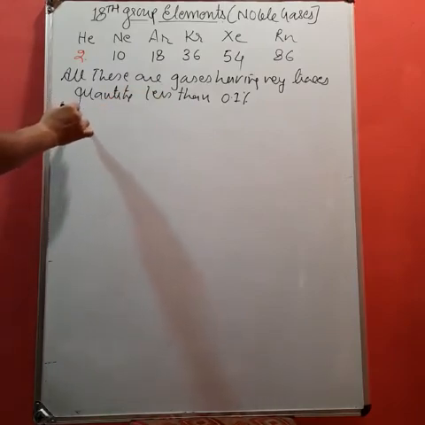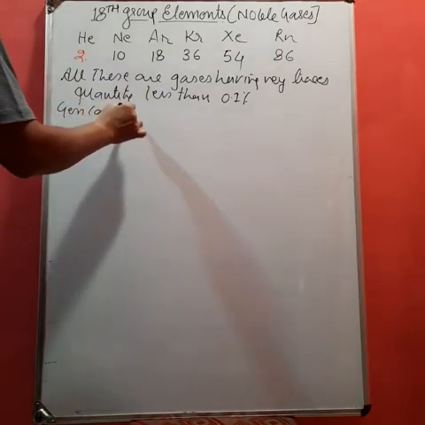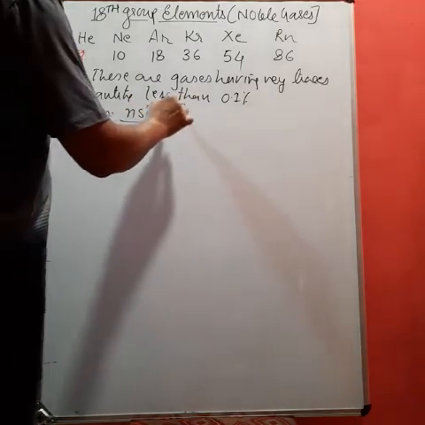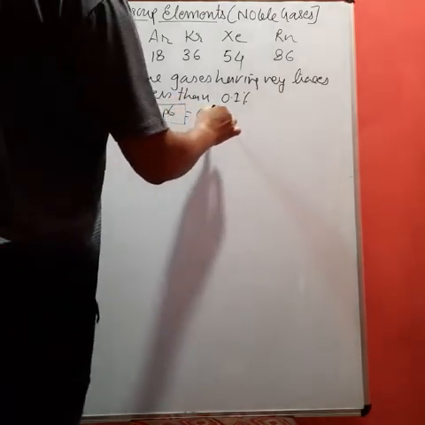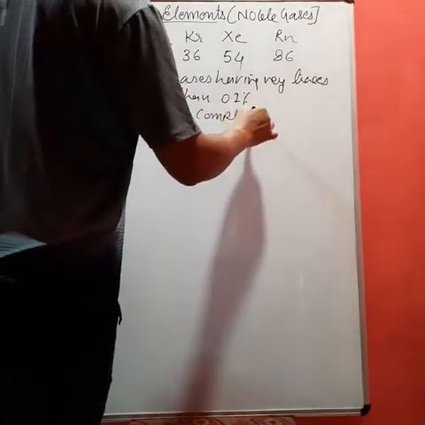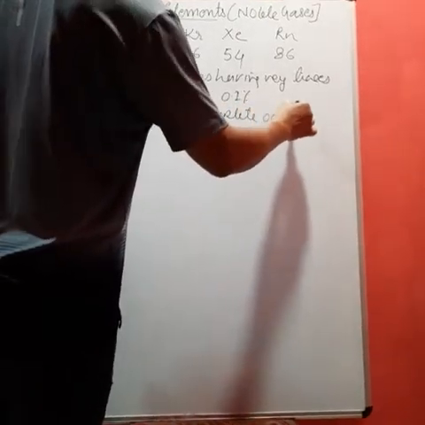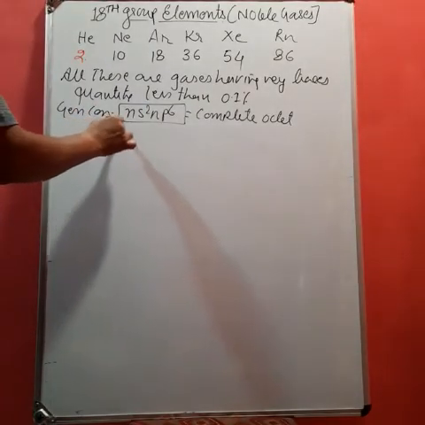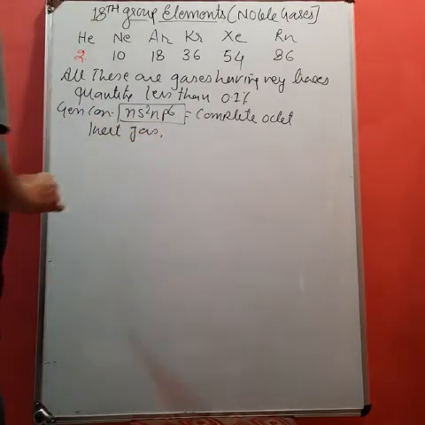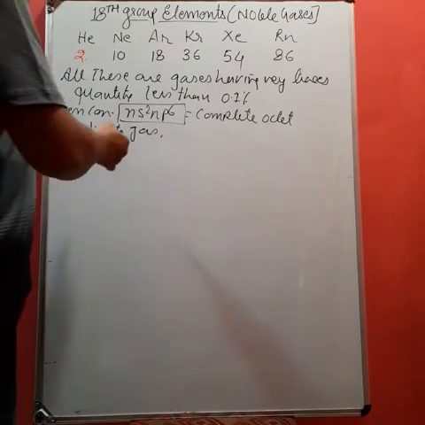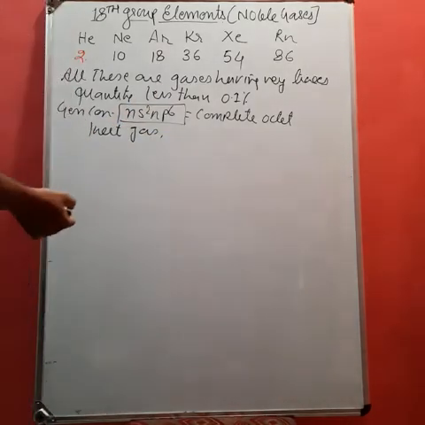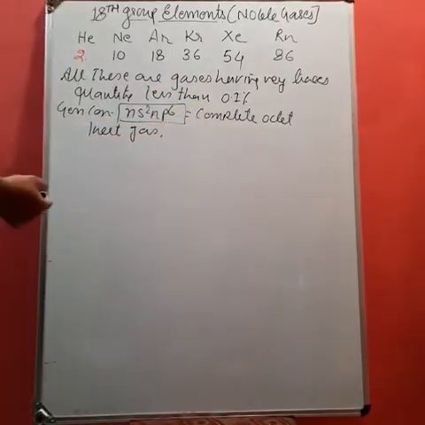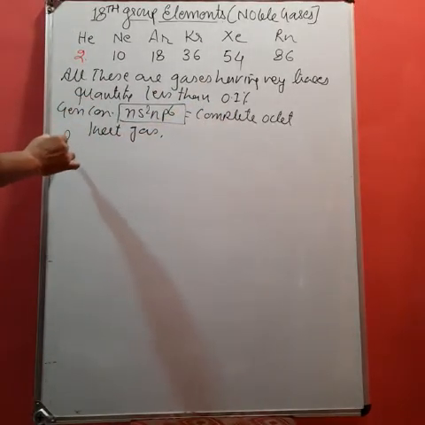The general configuration is, you all know that, ns2 np6. Now you can say it is having a complete octet. Being a complete octet, these are called inert gases. And they are obtained in very less quantity, therefore they are called rare gases, or noble gases. Okay, properties.